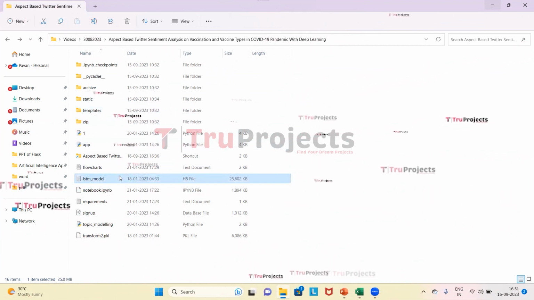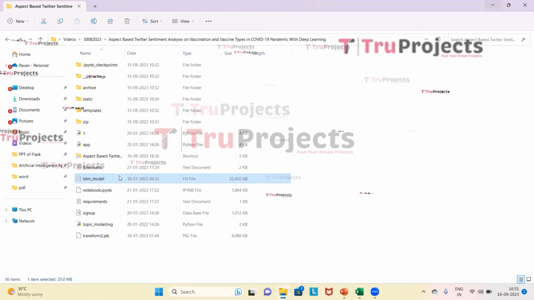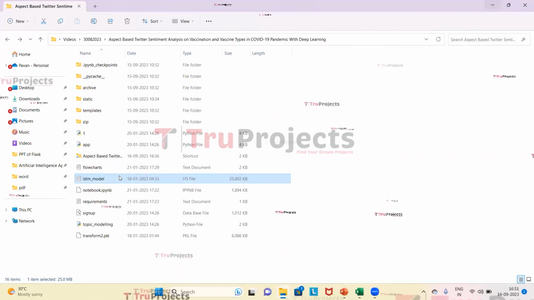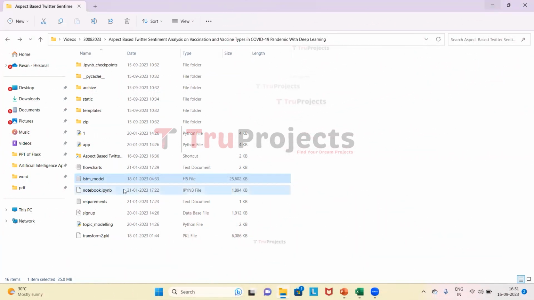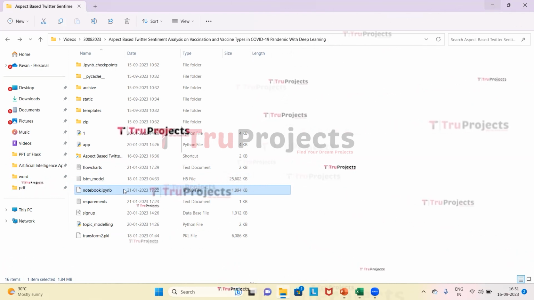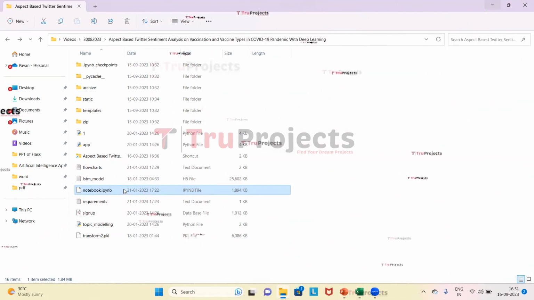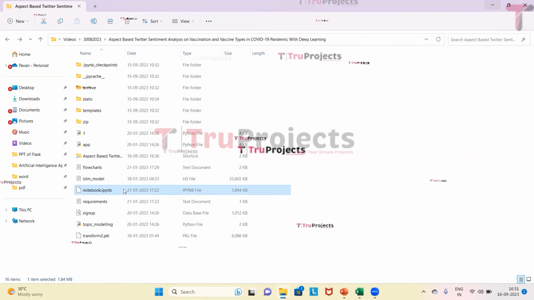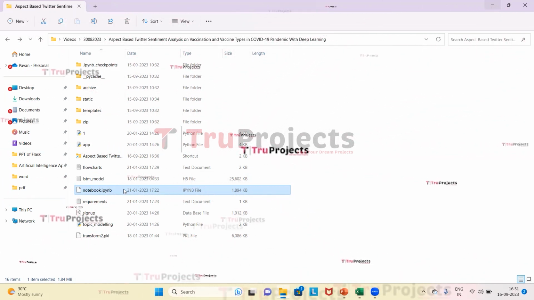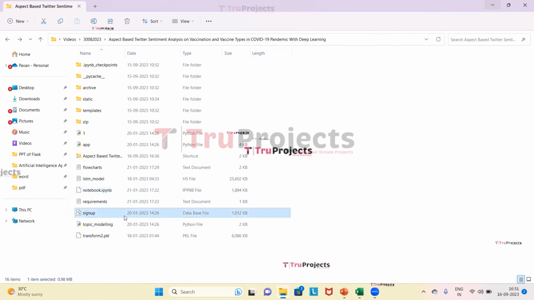This is the model file which contains algorithm information, and this will be loaded into the project code during runtime. And this is the notebook.ipynb file. This is the Jupyter notebook file which contains a combination of code, graphs and outputs all in one place. It allows users to write and execute code in individual cells, making it a popular choice for data science. This is the sign-up file. This file is the database file used to store the user information.